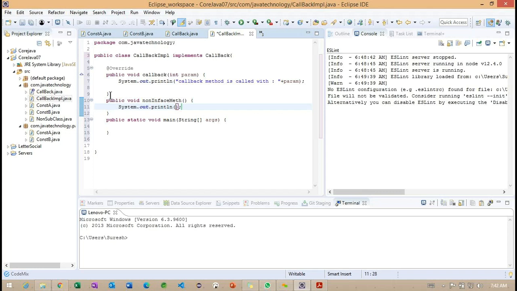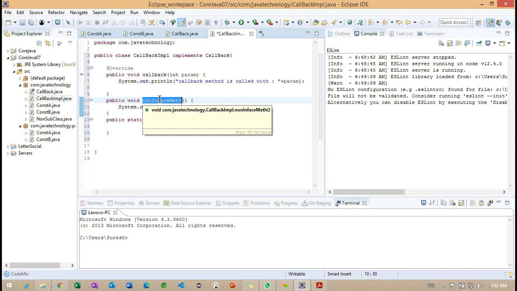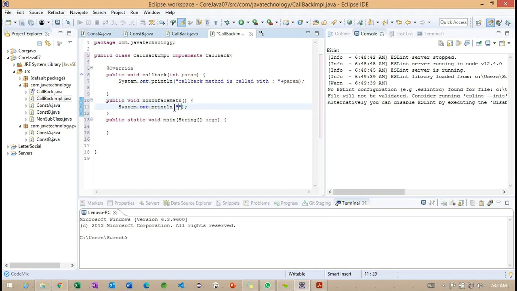So let's simply understand the current example. This is the non-interface method we are going to create for the class CallbackImpl, and I want to define some message.